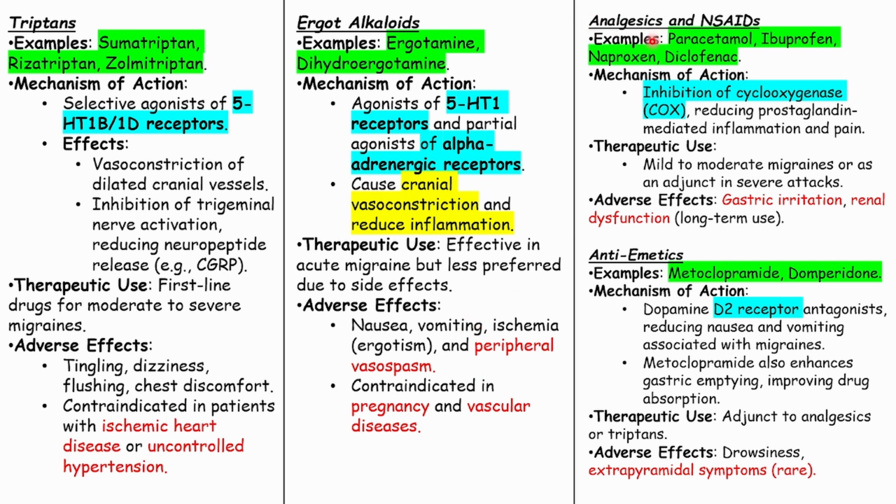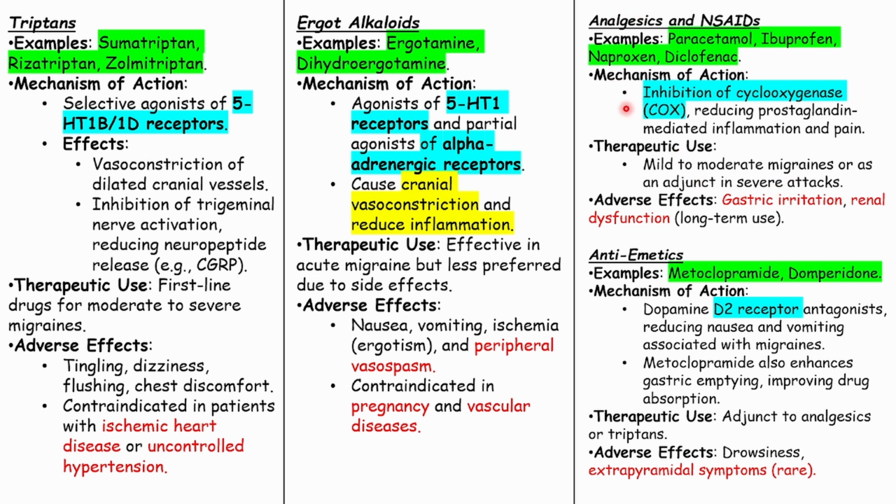Then we have the analgesics and NSAIDs. So the best examples are paracetamol, ibuprofen, naproxen and diclofenac. So as usual, the analgesics or the NSAIDs work by inhibiting the cyclooxygenase enzyme, which reduces prostaglandin-mediated inflammation. Cyclooxygenase is the enzyme which produces prostaglandin E2, D2, I2 through the COX pathway from arachidonic acid, right? And about the therapeutic uses: mild to moderate migraines, or an adjunct in severe attacks.